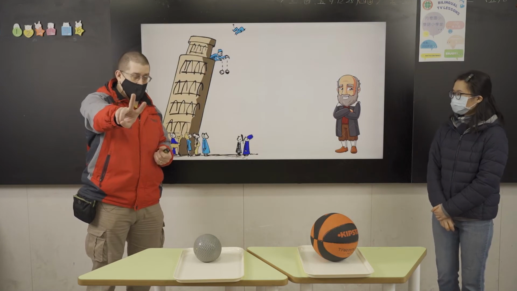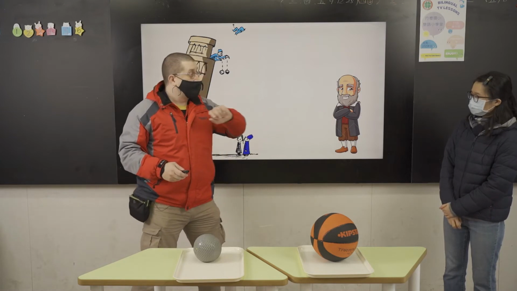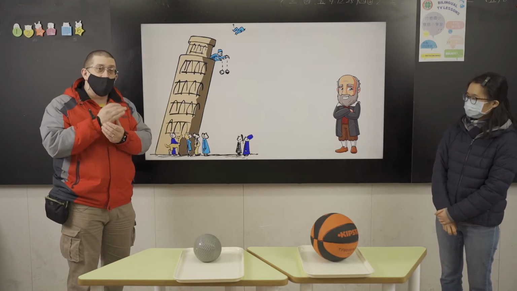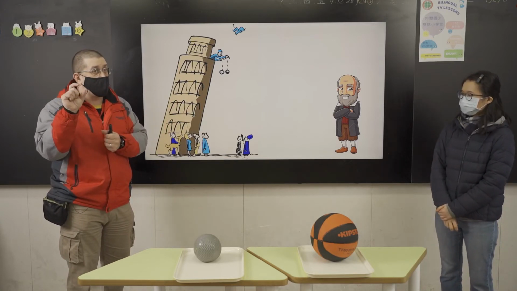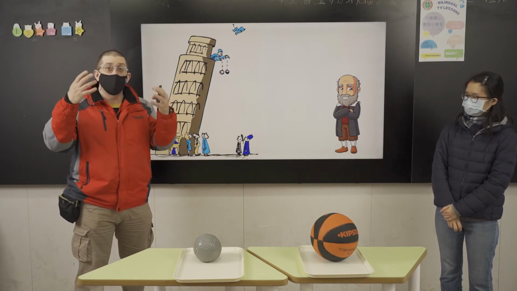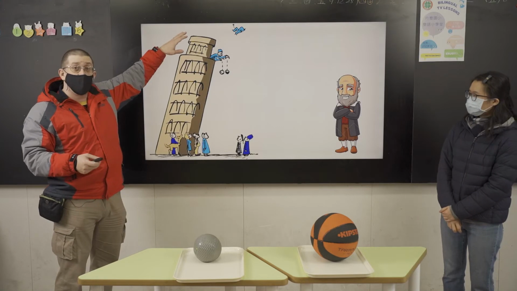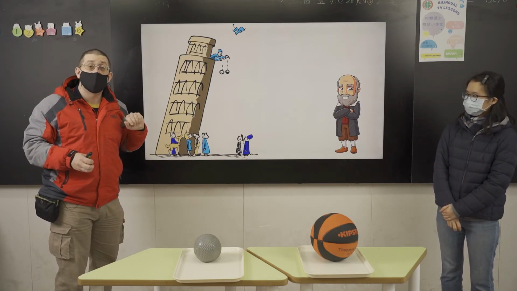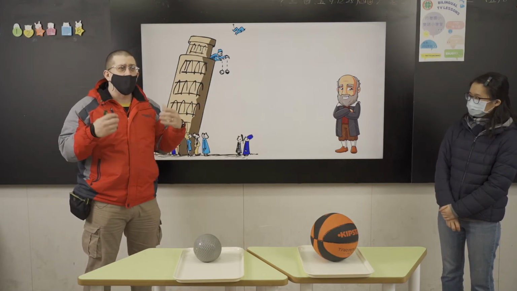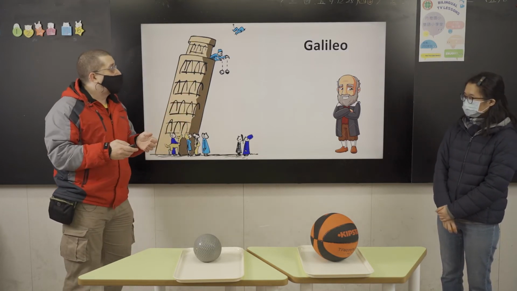Now we have a second experiment that we're going to do. We have a man here named Galileo Galilei, Galileo from Italy. Galileo had an experiment to also test gravity. He lived a little before Newton, but his ideas and what he tested got people like Newton thinking about new things. He climbed to a very tall, famous tower in Pisa, Italy, and took two balls and dropped them at the same time.